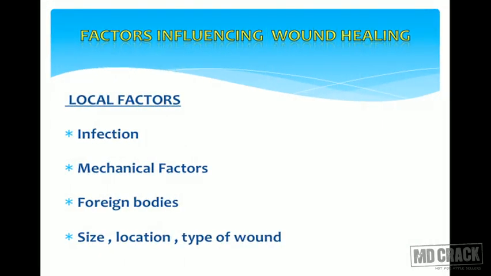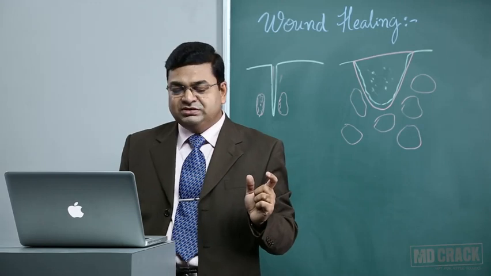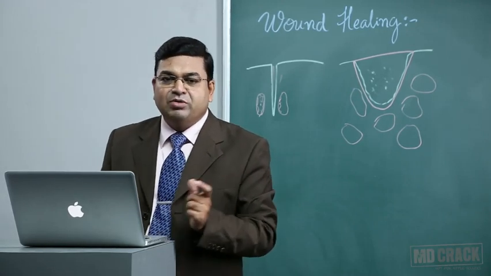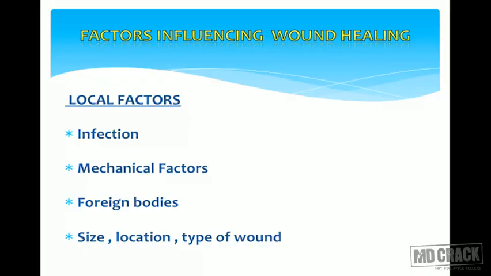Local factors include the presence of a local infection, various mechanical factors, and the presence of any foreign body, which again hampers wound healing. The size of the wound is also important. The location matters too: if it is near a joint where movement cannot be restricted, that will hamper wound healing. The type of wound also matters, whether it is a surgical knife wound or a road traffic wound. All these factors, and various others, influence the wound healing process.